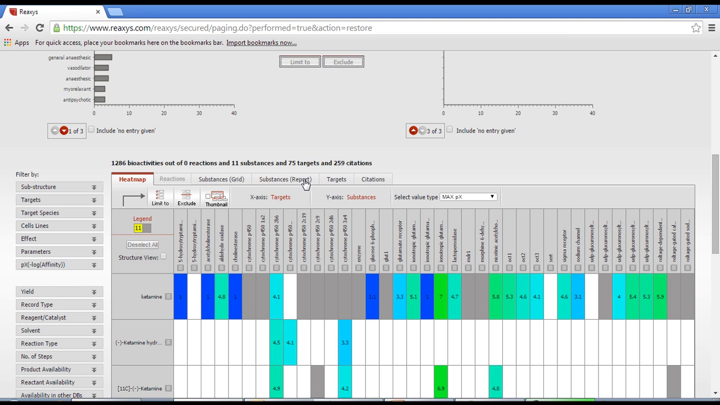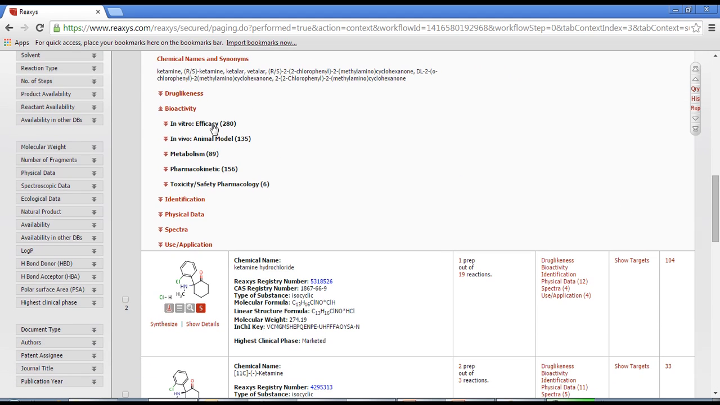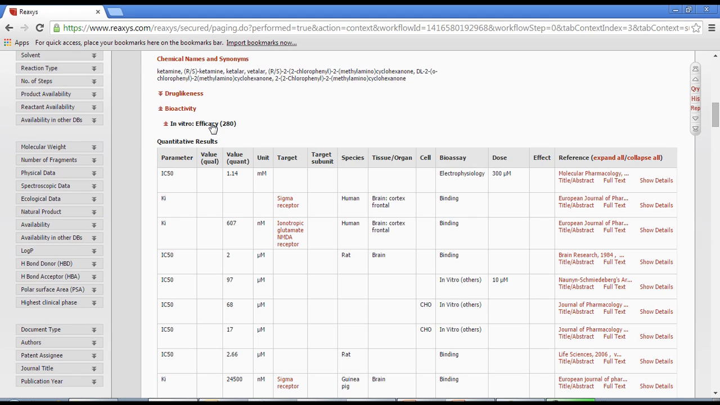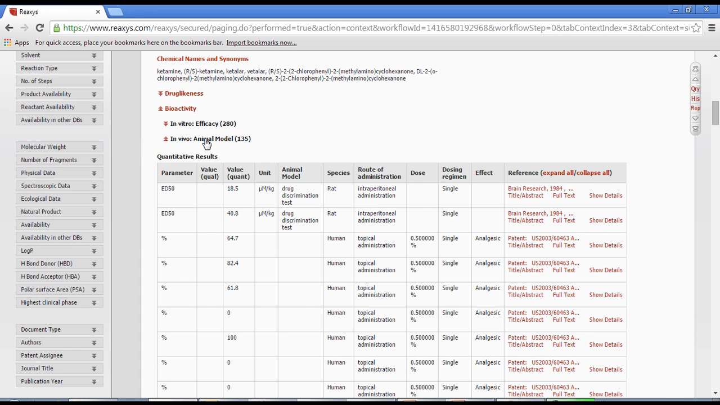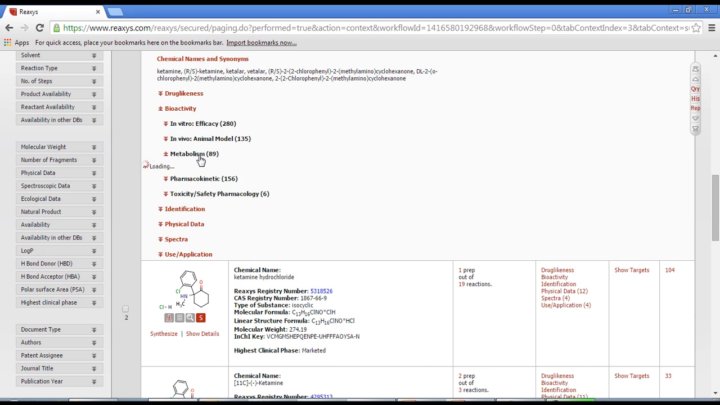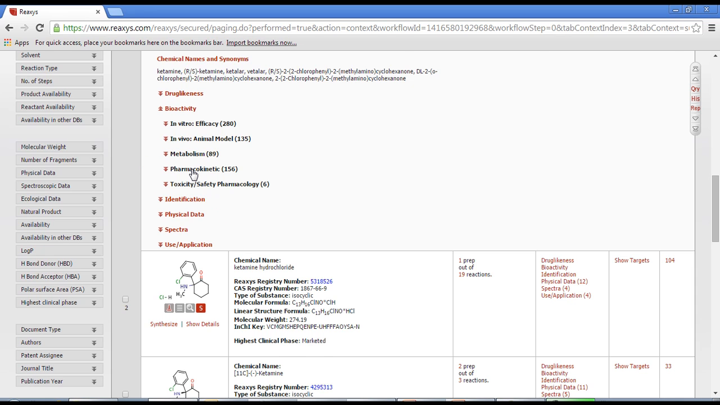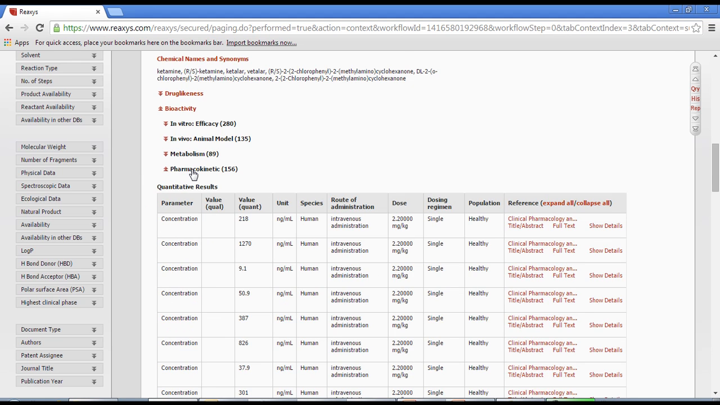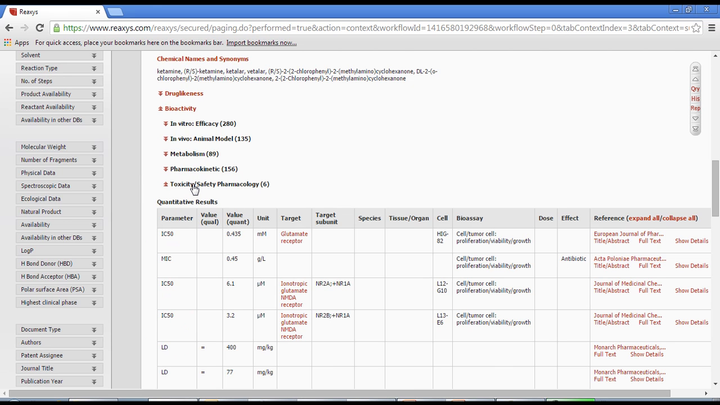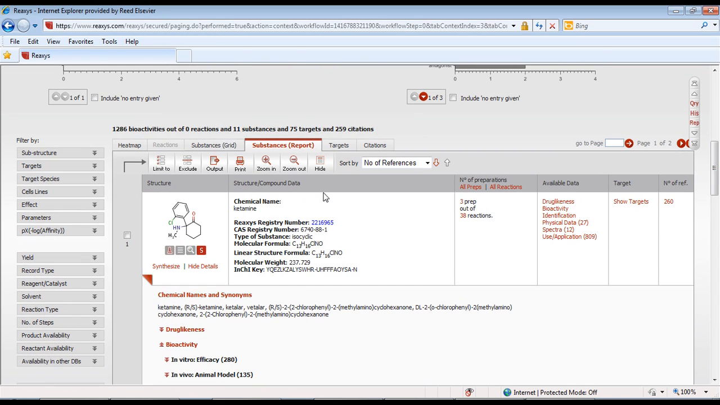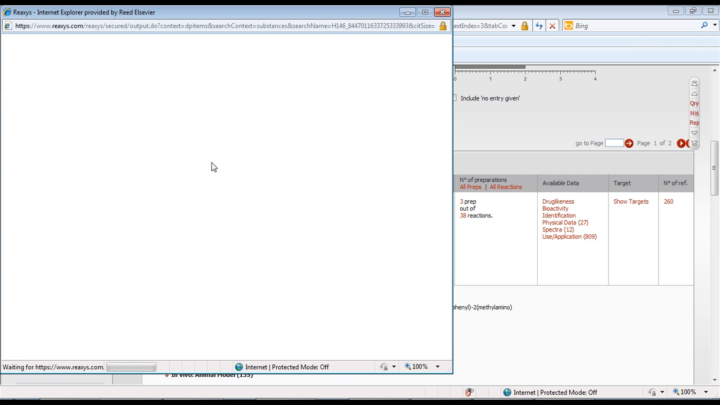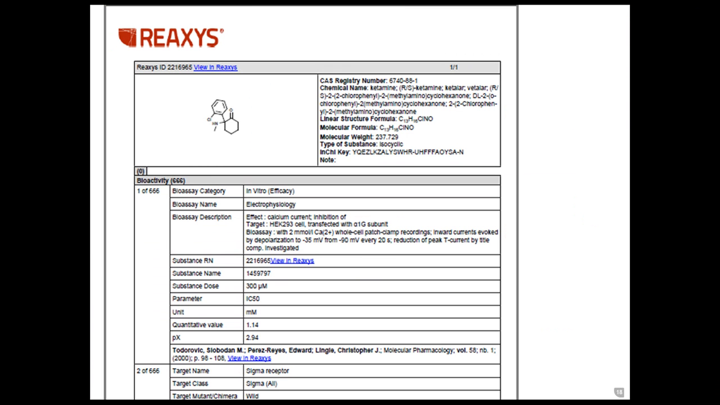I'd like to show you what the raw data looks like, so I'll open the substances view and click bioactivities for the first substance. Notice the details in the data, like parameters, cell line, target names, and bioassay names. You can export this data in a variety of formats by clicking the Output button. Here are examples of an exported PDF and an exported Excel sheet.